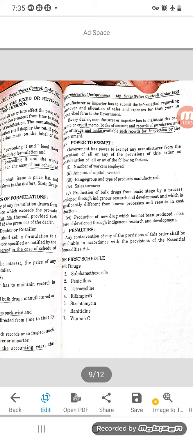Next, last step is production of new drug which has not been produced elsewhere if developed through indigenous research and development. Means by all, in all these methods the government cannot fix the price.